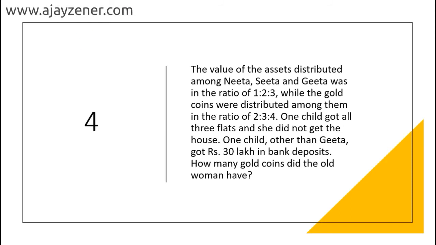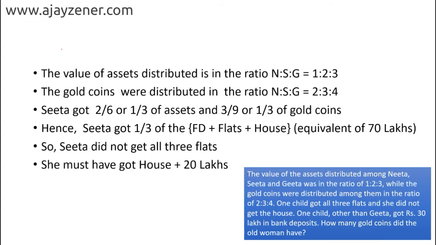Now the fourth part of this question is just an extension of the previous question. So let's now do this. Here the only difference is it's saying how many gold coins did the old woman have. So let me just go further here and then break this up now. So we have few things that we have already got here. So we know that Sita has got a house plus 20 lakhs.